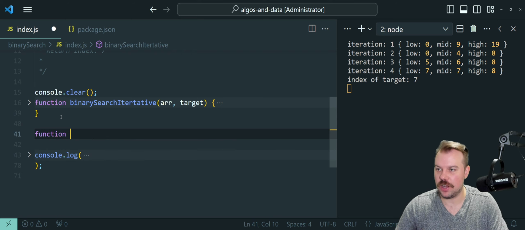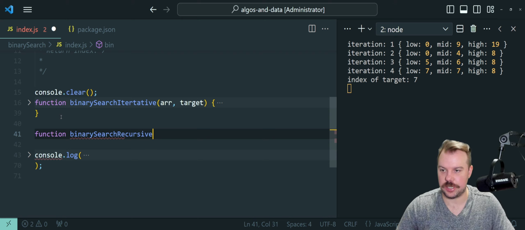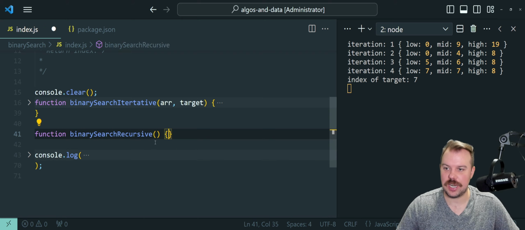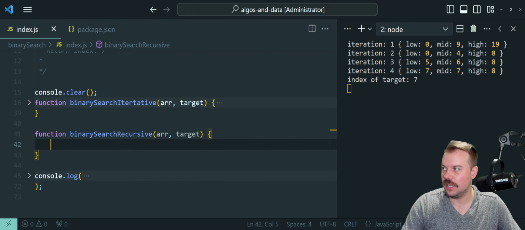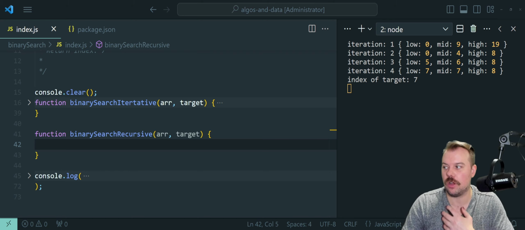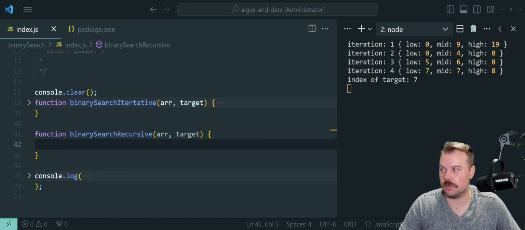So now I'm going to have a function called binary search recursive. And it's going to take the same arguments, because there's not a whole lot of difference in the recursive. I mean, it has to work the same way iteratively as it does recursively, except we have just our recursive call, so that'll affect our arguments. And it will have to have an exit condition, just like our loop does. It'll be written slightly differently.